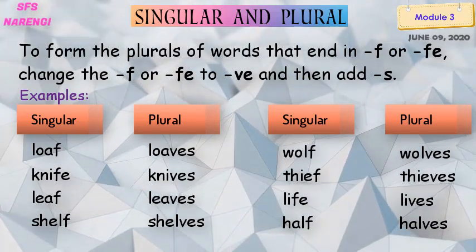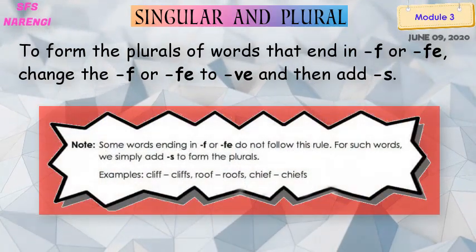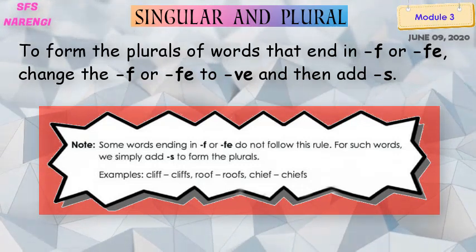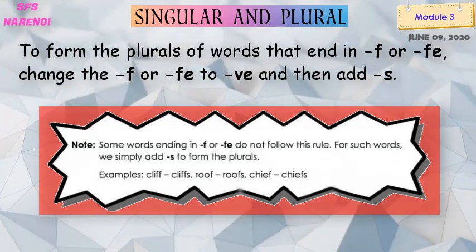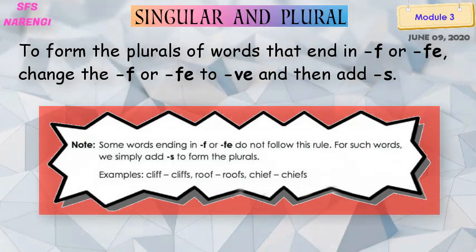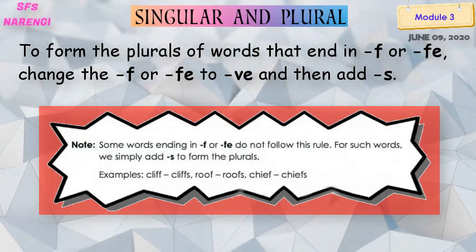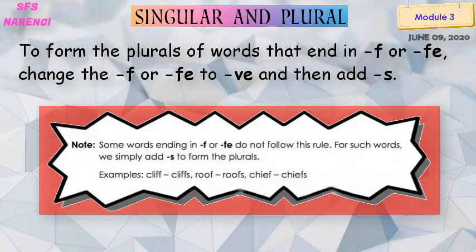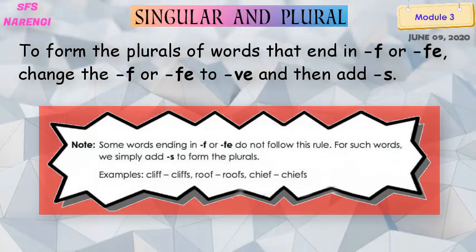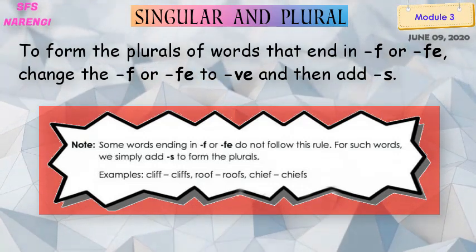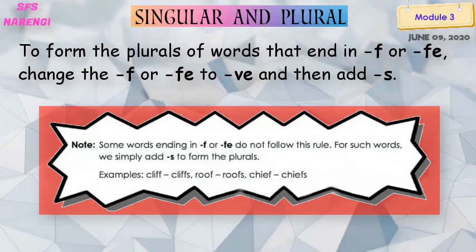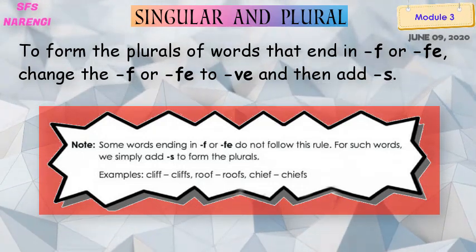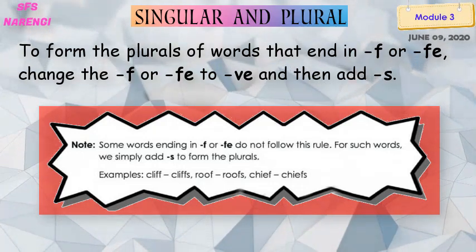But my dear students, there are some exceptions where the rule doesn't apply. Some words ending in F or FE do not follow this rule. For such words, we simply add S to form the plurals. For example, cliff, C-L-I-F-F. So what do we have to do here? We have to add only S to it. Cliffs.